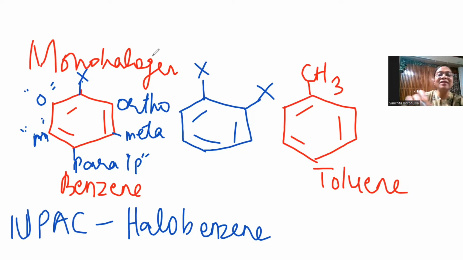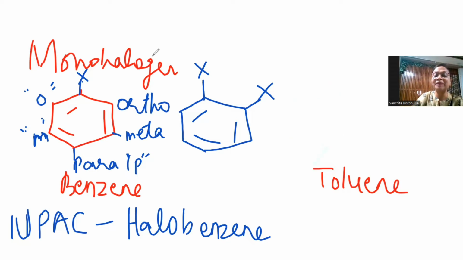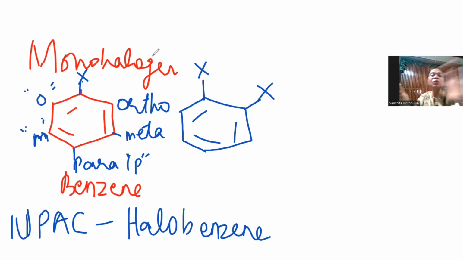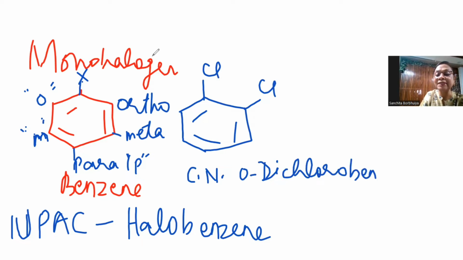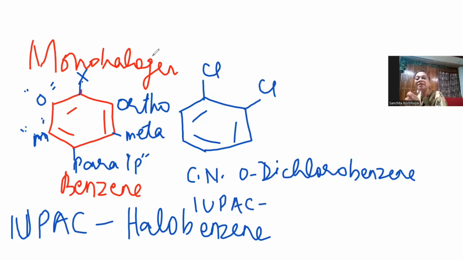Like this compound, where you have a dihalo. Now let me start replacing the halogen with chlorine. So the common name of this compound is ortho dichlorobenzene. Okay, common. You can write small o. I told you earlier, you can write ortho. So ortho dichlorobenzene. And the IUPAC name, just the ortho, you will replace it with numbers.